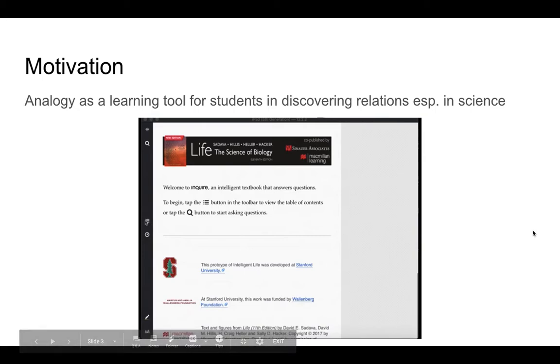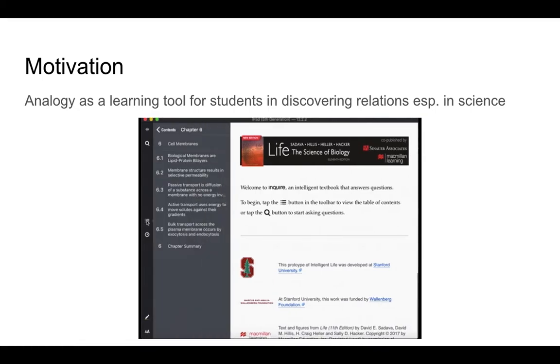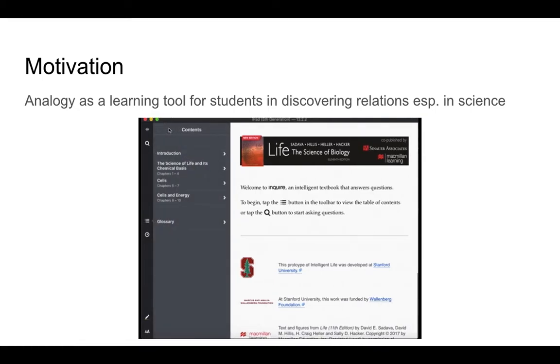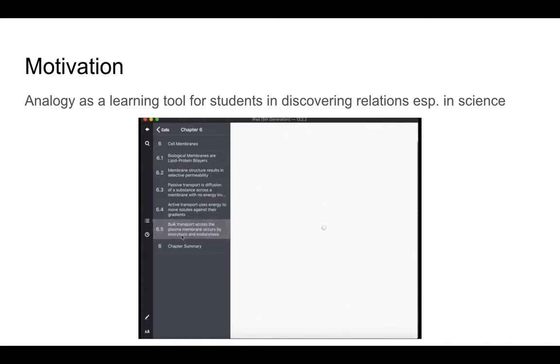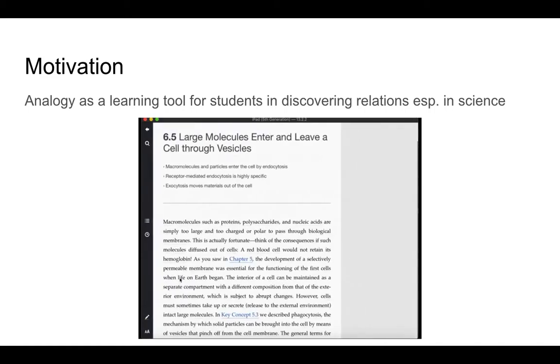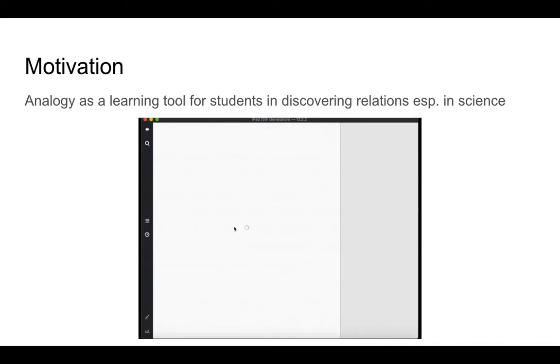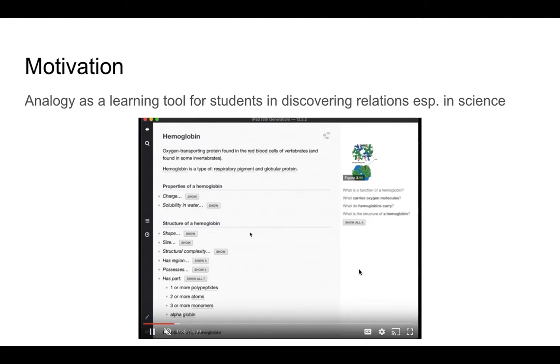So here we have this live biology textbook, which is primarily the source of our data and the concepts and analogies that we work with. This is an intelligent textbook in that people can go around, click on different concepts, then check out the text, and then also potentially click on the term itself, which will then give you the definition, and you can click more to get more information about this term and so on.